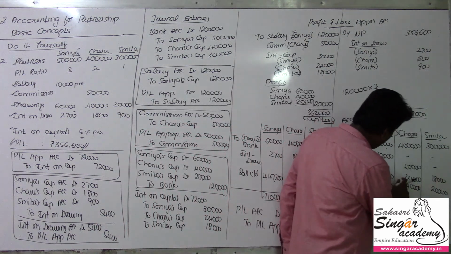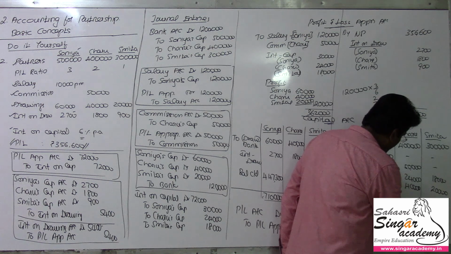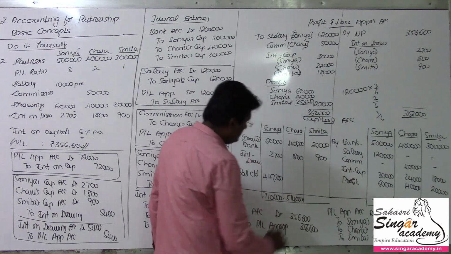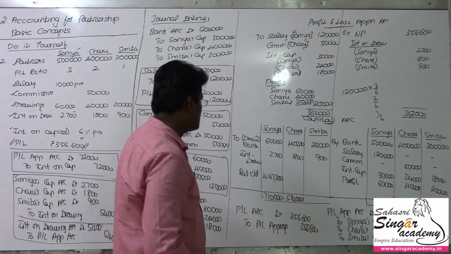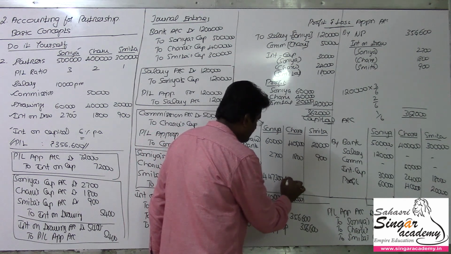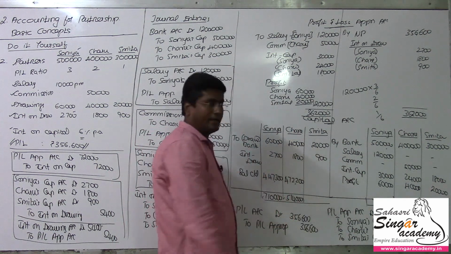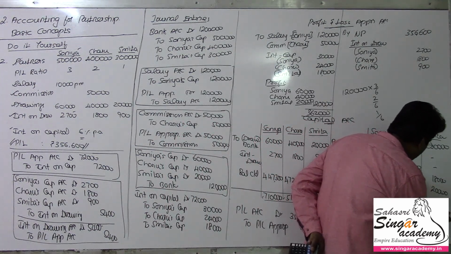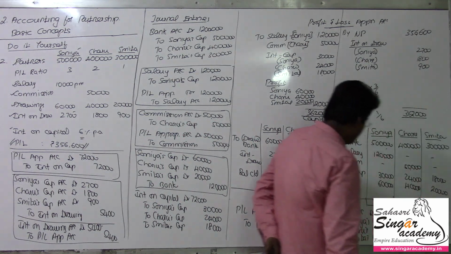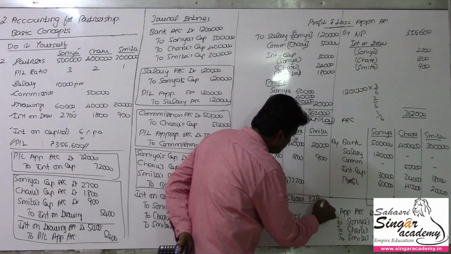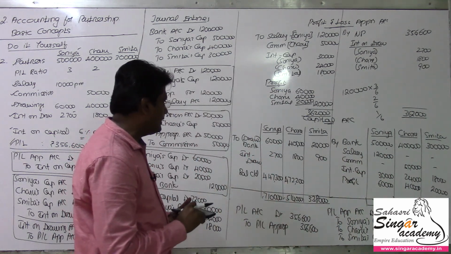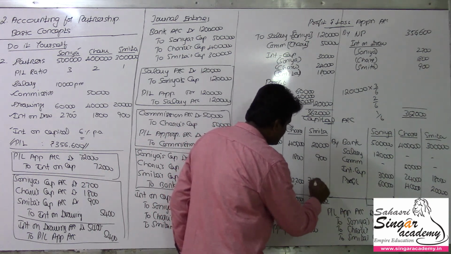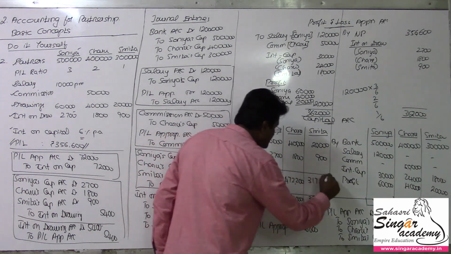Here 4,90,000, 5,14,000, then 5,14,000, 4,72,200 is the final answer. Their loss case: 3 lakhs plus 20 plus 18, 3,38,000. From 3,38,000 I have to deduct 20,900. So 17,100 is the final answer. We got the balance carried down here.